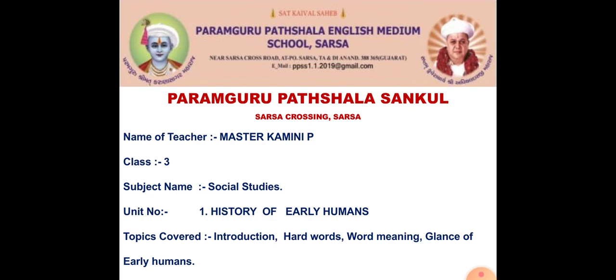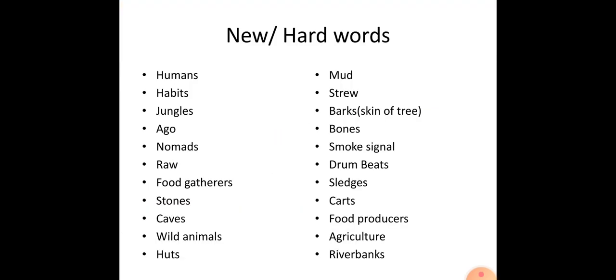Now, dear students, these are your new words or hard words. Each word I will recite 2 or 3 times, so pay attention. Some word meanings I explain in Hindi and some in English. Listen carefully. Humans.